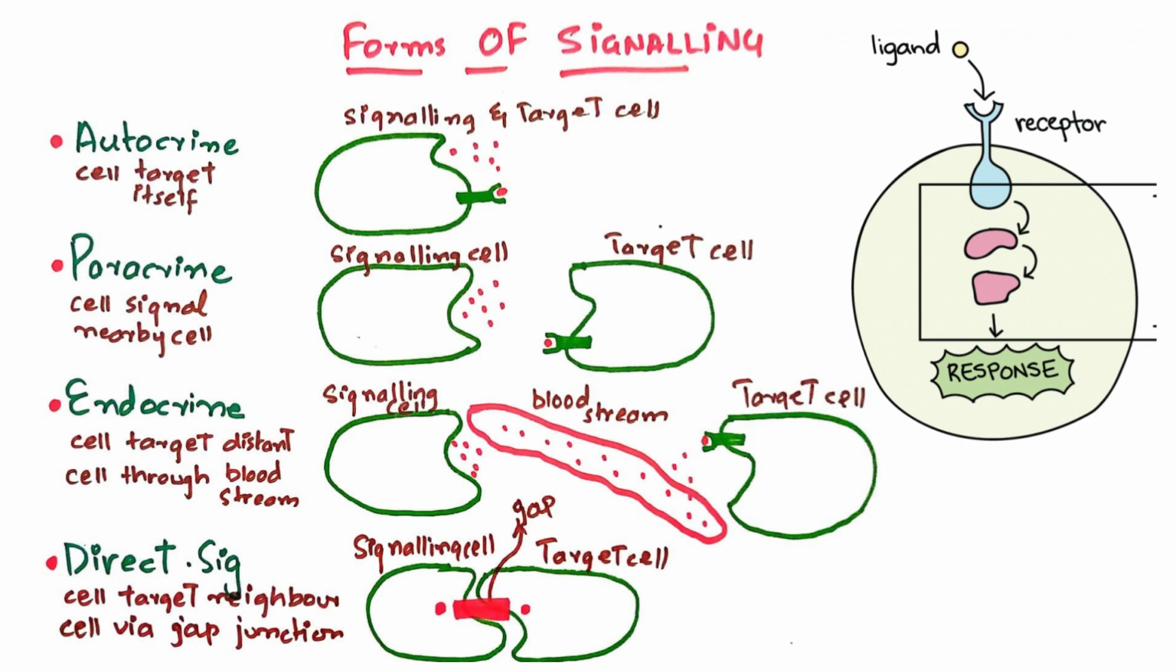The last one is the direct signaling, in which a cell targets a neighboring cell through gap junction. For example, plasmodesmata in plants, a connection between the plasma membrane of neighboring cells. These water-filled channels allow small molecules to enter, like calcium, but inhibit the larger molecules like DNA, RNA, etc.